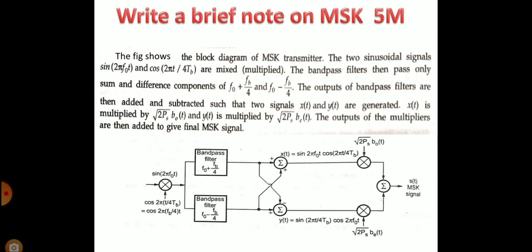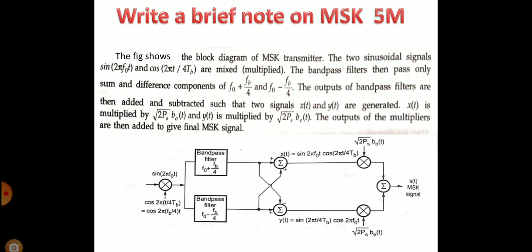Figure shows the block diagram of MSK transmitter. It consists of two bandpass filters, one at f0 plus fb by 4 and one more bandpass filter at f0 minus fb by 4. Then two summers are there, then the output will be one summer. The input is applied to sine of 2 pi f0 t.